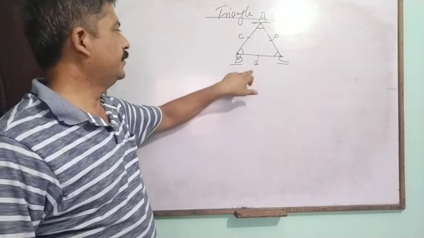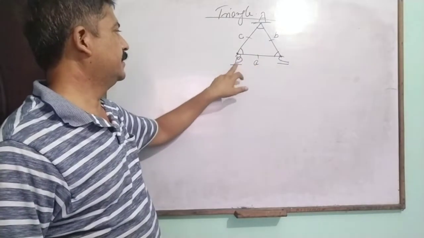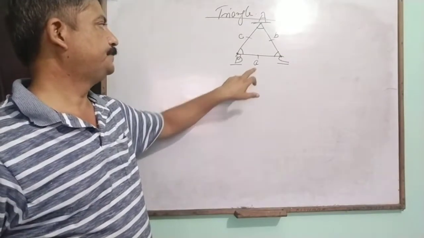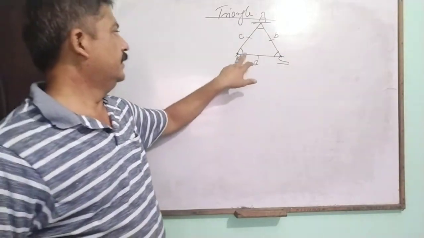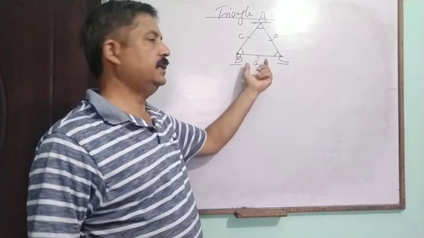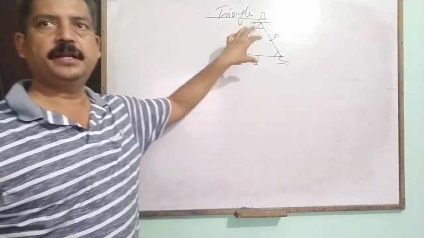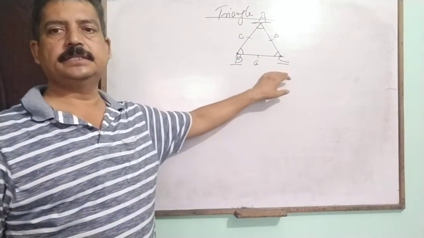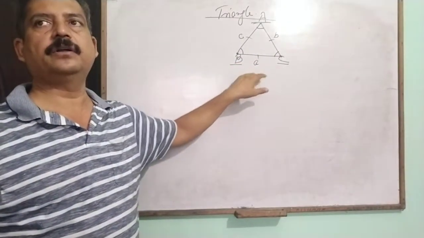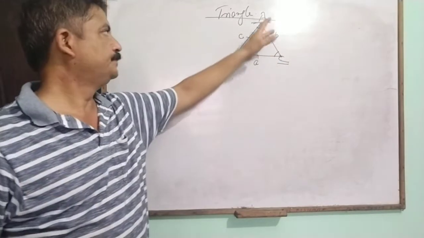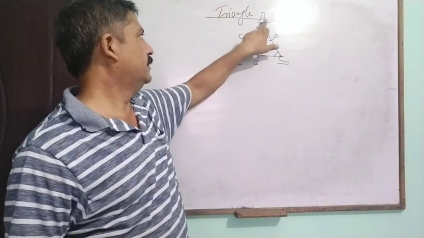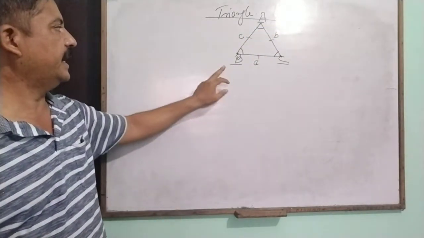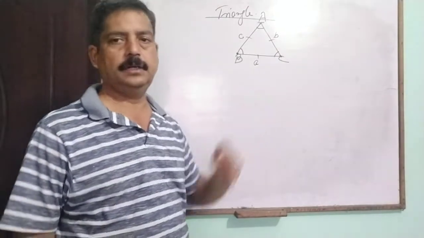If you write a small letter of the alphabet, that represents the length of the line segment or the side. So it is very important that you represent the vertex as a capital letter only,